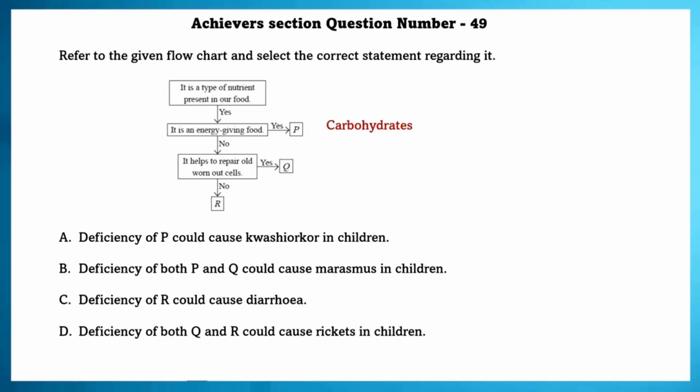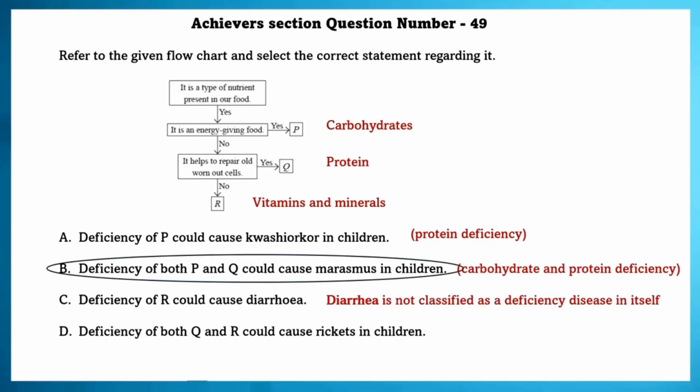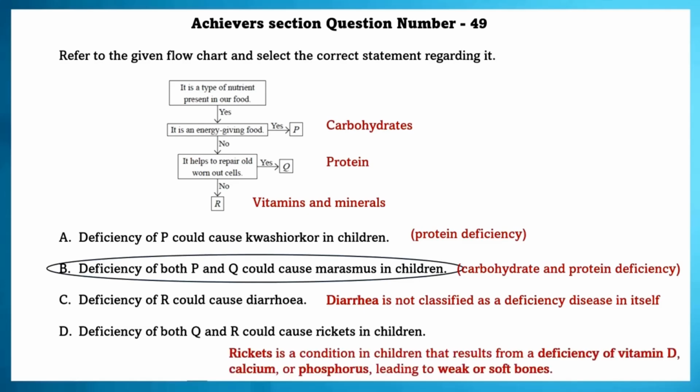P may be carbohydrates, Q may be proteins, and R may be vitamins and minerals. A option is protein deficiency. B option is carbohydrate and protein deficiency. In the C option, diarrhea is not classified as a deficiency disease in itself. D. Rickets is a condition in children that results from deficiency of vitamin D, calcium or phosphorus, leading to weak or soft bones. So here the correct statement is the B option.